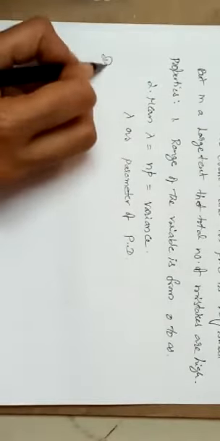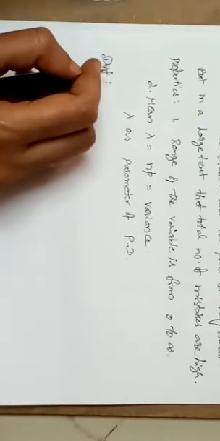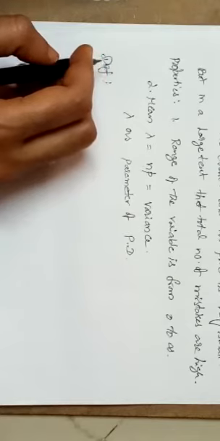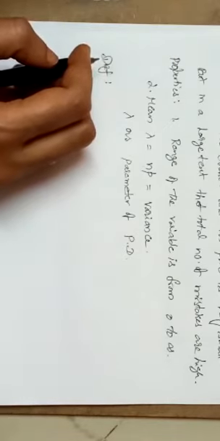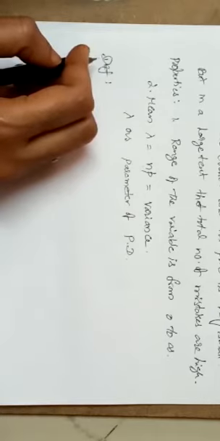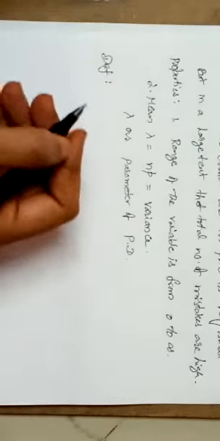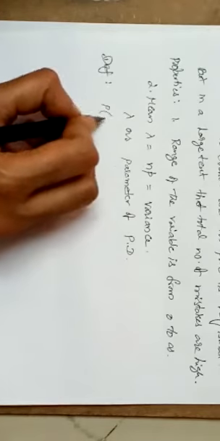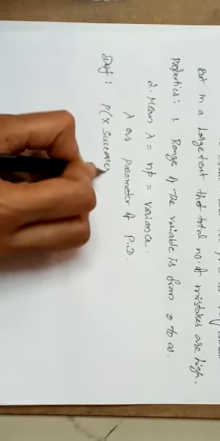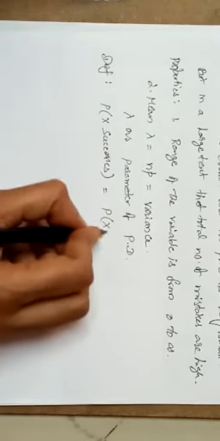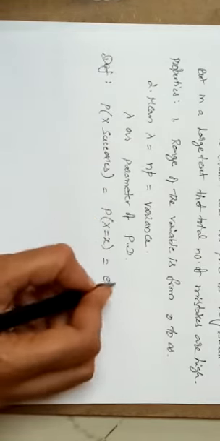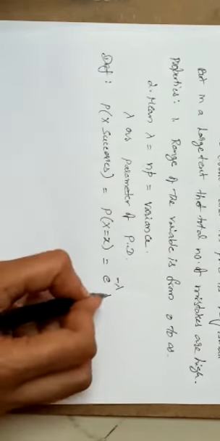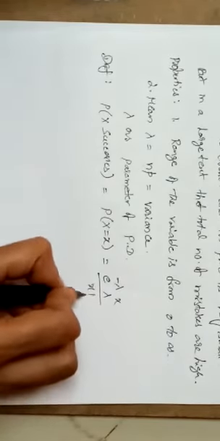Now the basic definition of the Poisson distribution is: a random variable x is said to follow the Poisson distribution if it assumes only non-negative values, and the probability function is given as, the probability of x successes, p of x, is equal to e power minus lambda into lambda power x by x factorial.